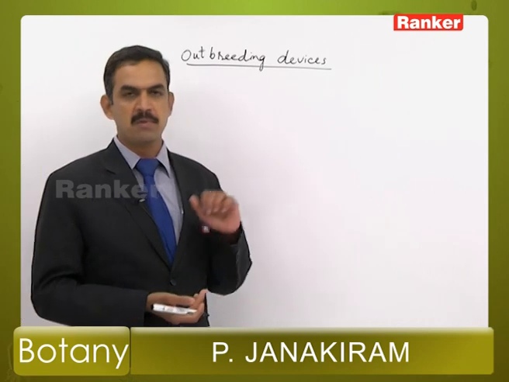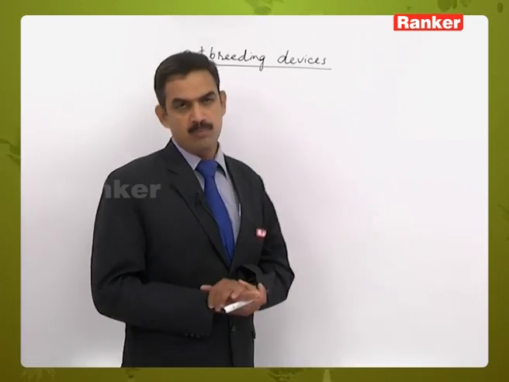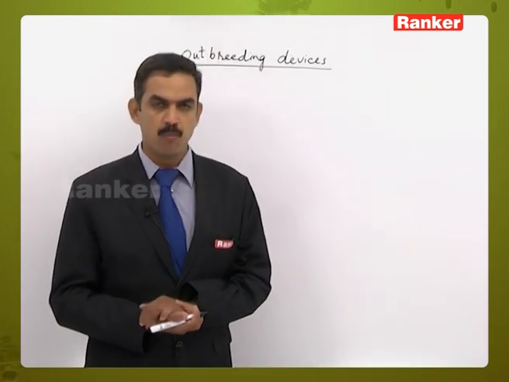Outbreeding devices. Already we had studied that two types of pollination are there in the angiosperms. One is autogamy and the other is allogamy. Autogamy means self-pollination and allogamy means cross-pollination. Out of these two methods, cross-pollination is more advantageous when compared to self-pollination.